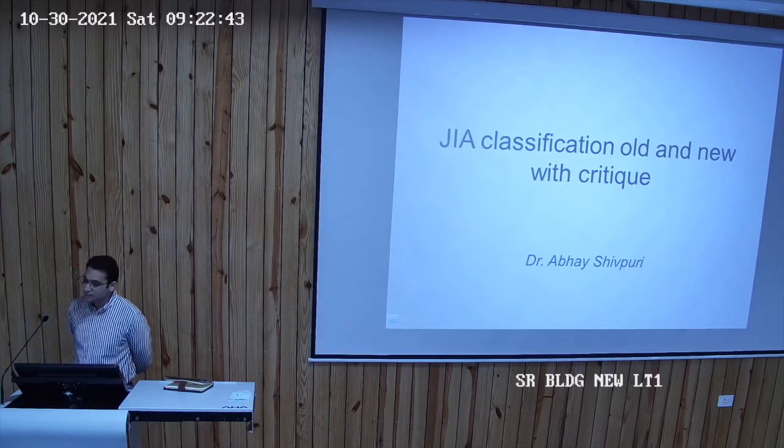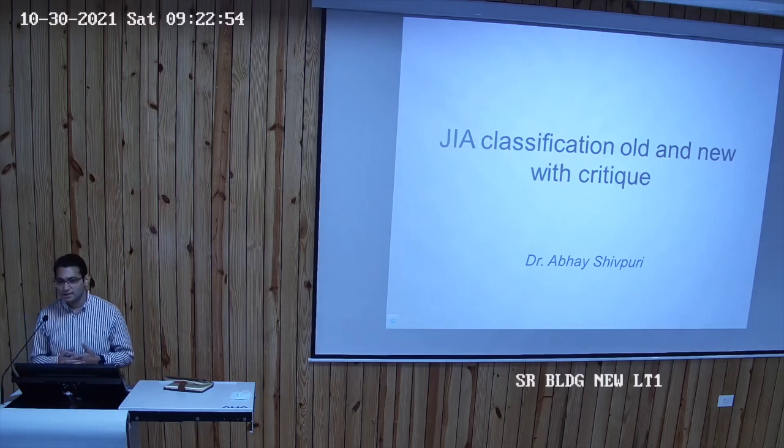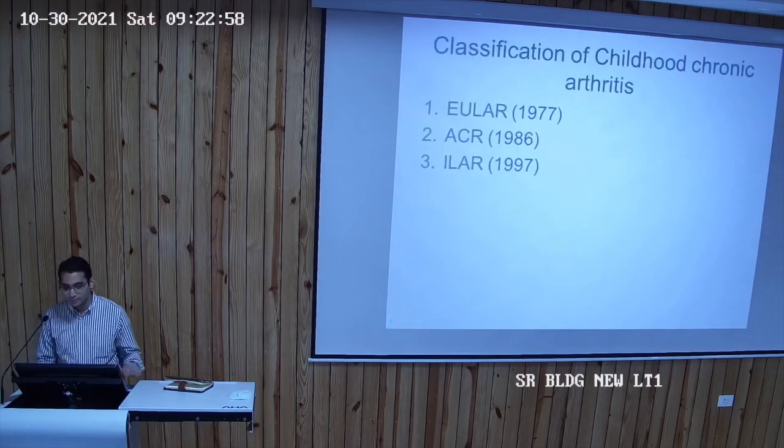So basically क्या होता है, जब बच्चों को आर्थराइटिस होता है more than 6 weeks without any other infectious cause, we call it a JIA. So today we'll be discussing the basics of JIA and classification. Some people call it JRA, JIA. What is the nomenclature for this?